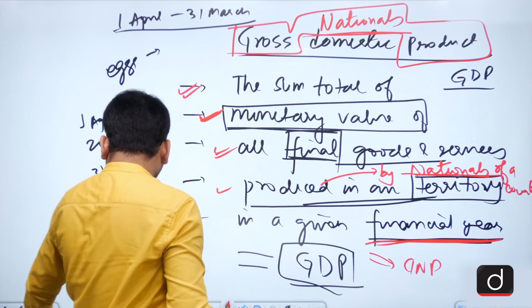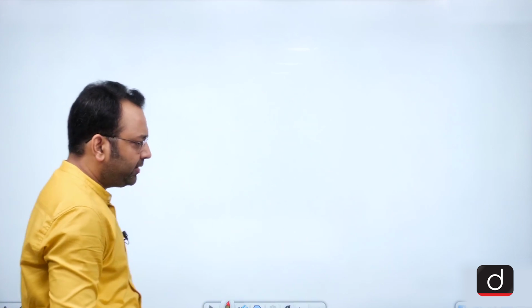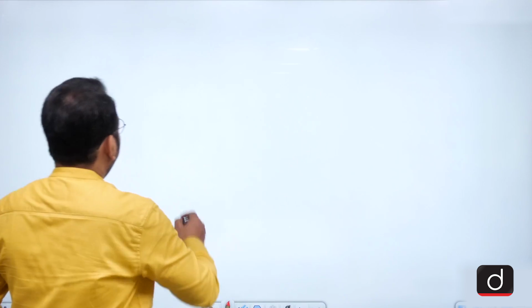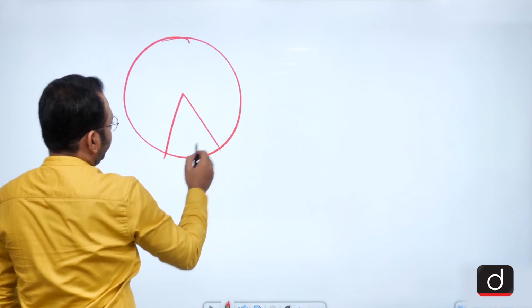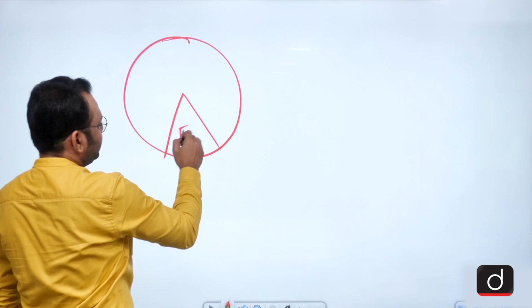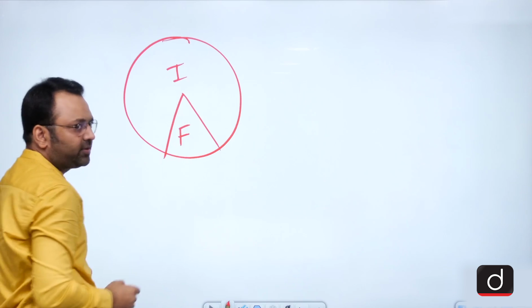We shall look at this GNP in short form in today's video, then we shall proceed in the next video about the GNP. Suppose in India the production is made by the foreigners and the Indians.